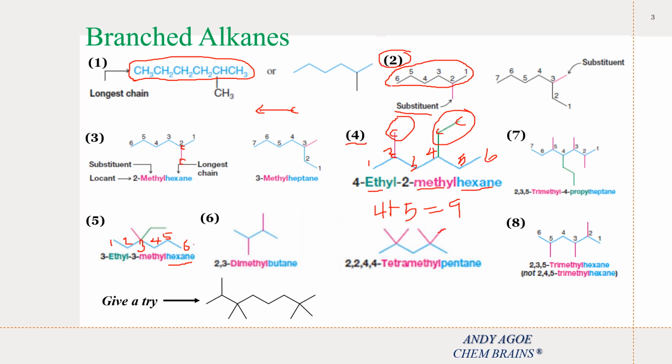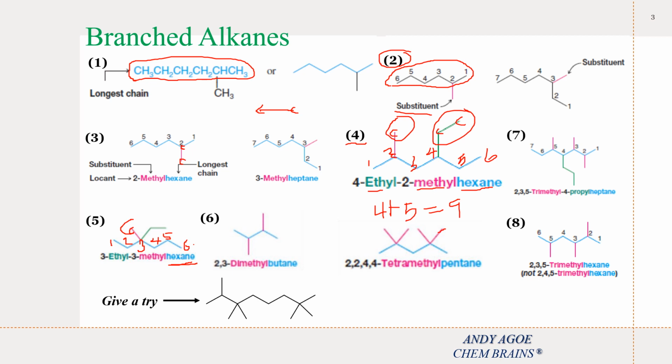Now, 6 carbons present in the longest chain. So we say hexane. Now let's try to identify our substituent. We have 2 substituents which are bonded to the same position. Let's see how many carbons this substituent has. It has 1 carbon. This part of carbon is joined to the parent chain, so it cannot be counted as a substituent. So we have only 1 carbon present, so we say methyl.